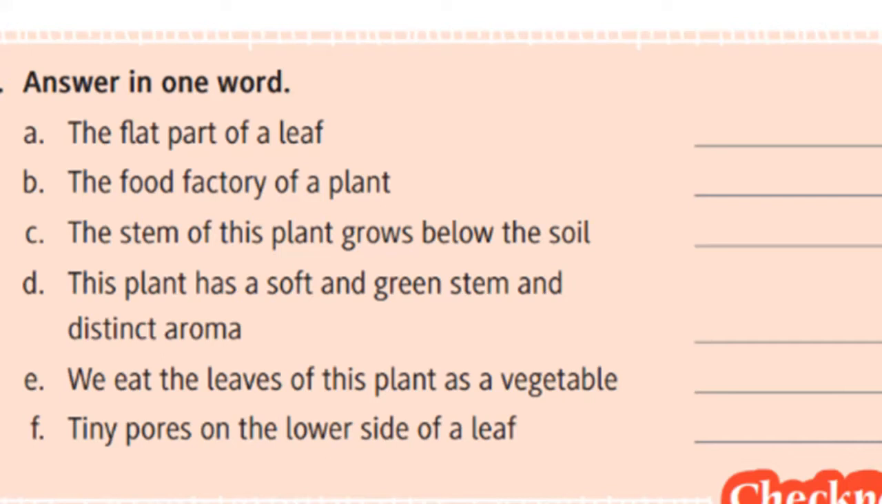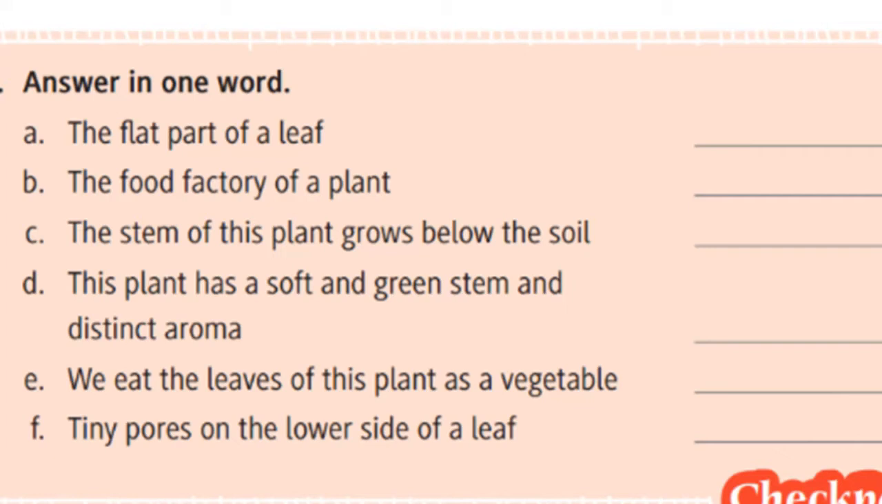Well, I believe kids you have all done it. So what is the first one? The flat part of a leaf. What is it, tell me? Very good. It is lamina. Coming to the second one, the food factory of a plant. Very good. What is it? It is leaf. As I told you, the leaf is the food factory of a plant.